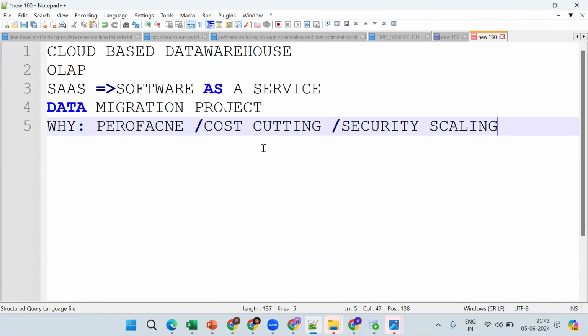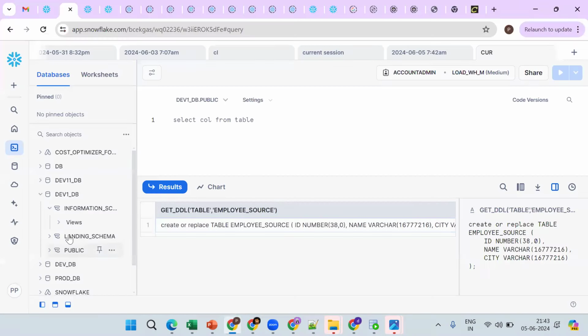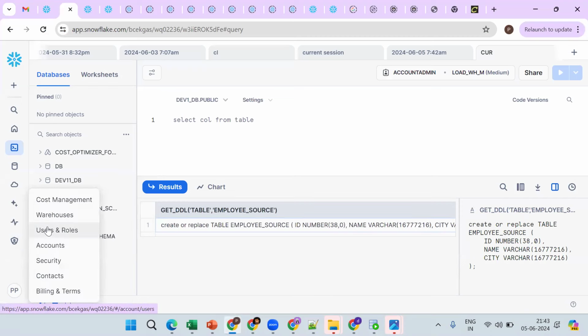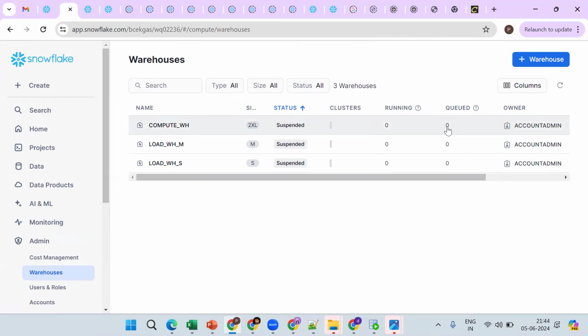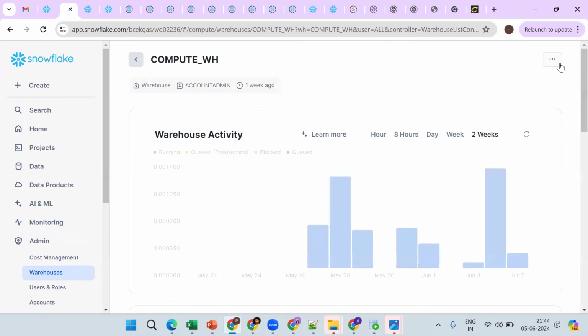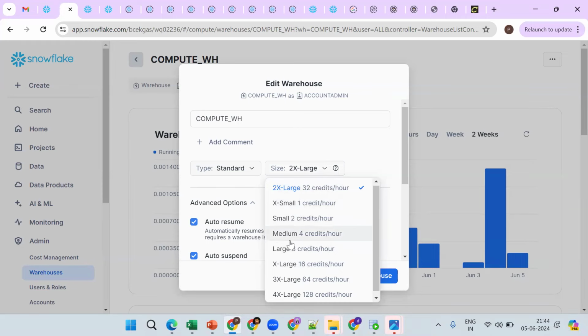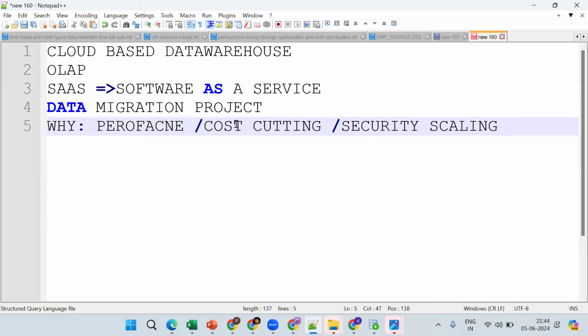On scalability, I'll show you one thing at a high level; we'll see it in detail later. Go to any warehouse. Just see, we can increase the size. This is nothing but scalability, vertical scaling. So scalability, cost cutting, and huge volumes, we can handle them.